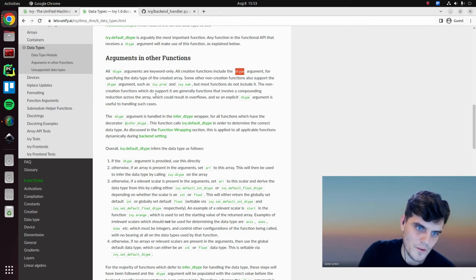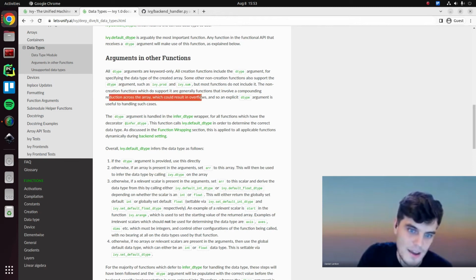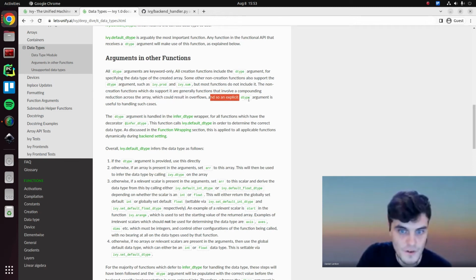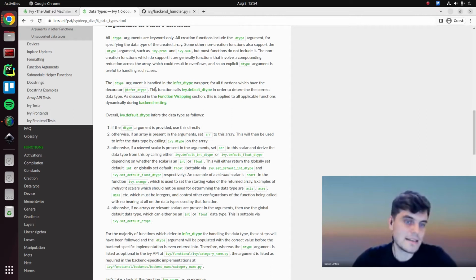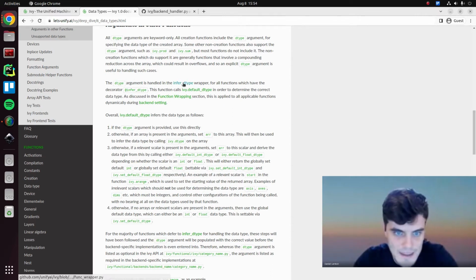Exactly. So the non-creation functions which support it are generally functions that involve a compound reduction across the array, which could result in overflows. And this is exactly the rationale behind adding it for these. So the data type argument for any function which supports it is always handled in the inferred data type wrapper. Basically, I can quickly open this up.